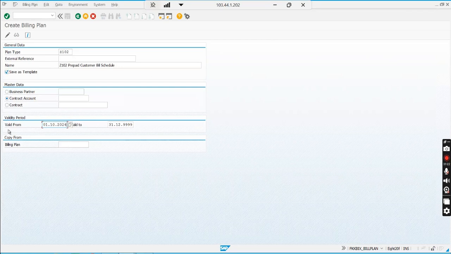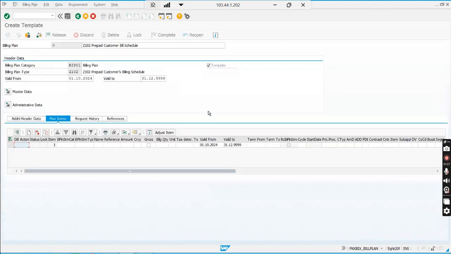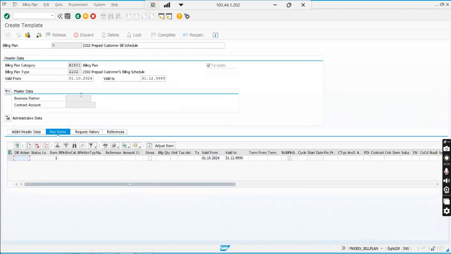Okay, so I'm creating a template here. Get inside. I just hit enter. Here you will not see any BP and CA because it is just a template. So first I'll create the template.